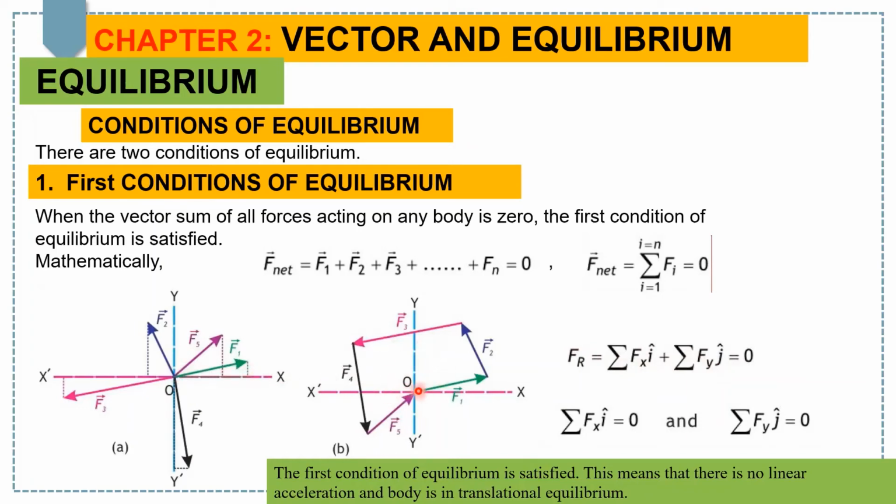This is how we can do it in figure B, and you can see that after applying the head-to-tail rule on all forces, finally we get the null vector. You see F5 comes up to the origin, which means it comes to 0, a null vector. So that is how we can sum up all of them and say the vector sum of all forces acting on any body is 0. So the first condition of equilibrium is satisfied. This means that there is no linear acceleration and the body is in translational equilibrium.